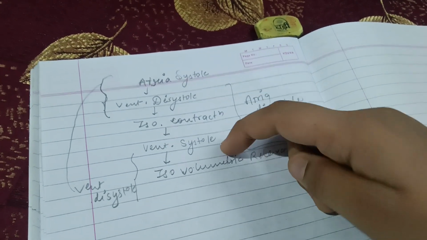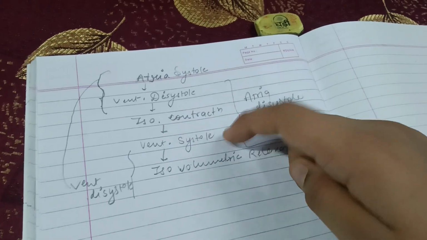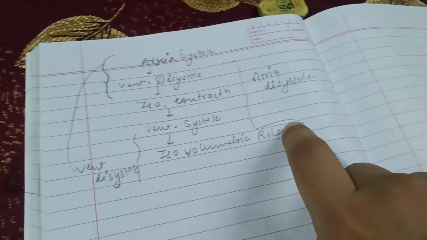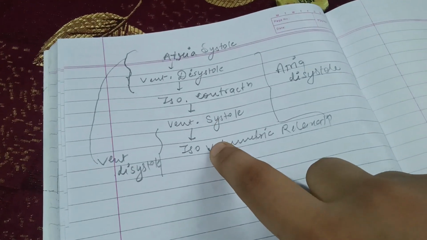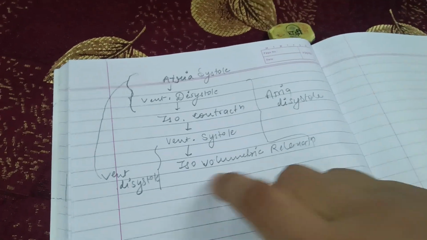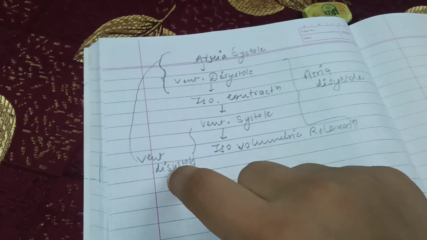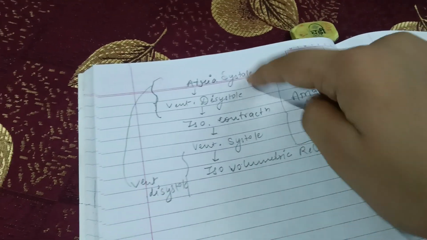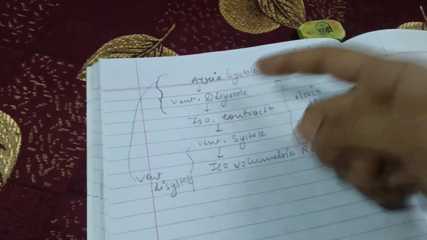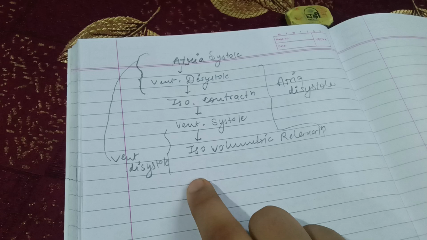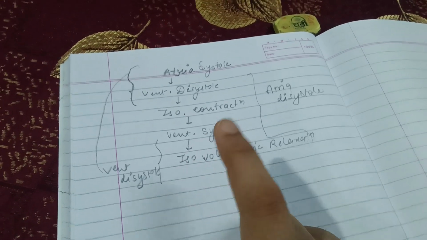After it will contract and give all the blood to the arteries, and afterwards isovolumetric relaxation happens when the dub sound is produced. And in this particular phase joint diastole is also happening, where both of them are continuously in diastole, and this ventricle diastole is continued till arterial systole, and when this arterial systole finishes, then this also finishes, and afterwards we have isovolumetric contraction, again systole of the ventricle, and afterwards isovolumetric relaxation.